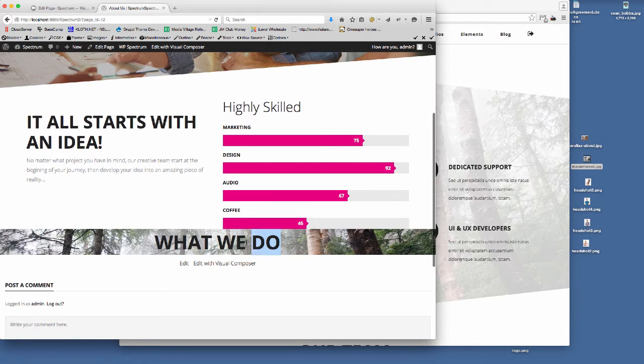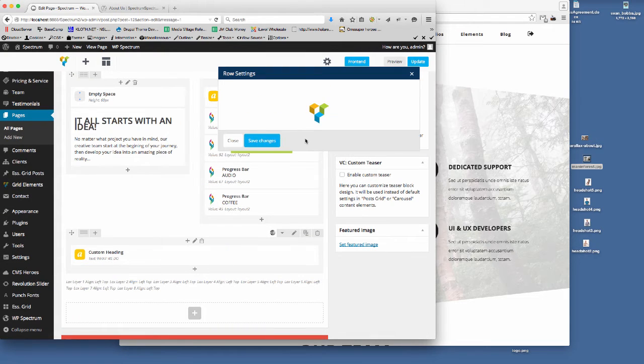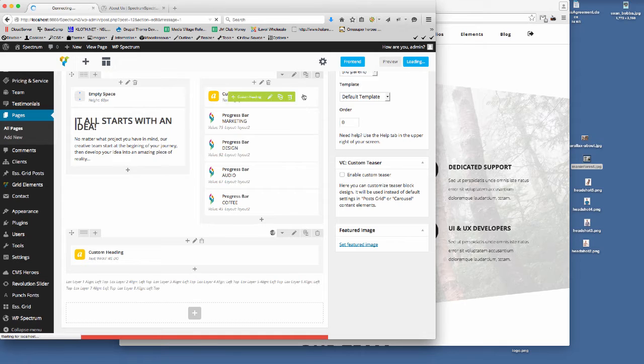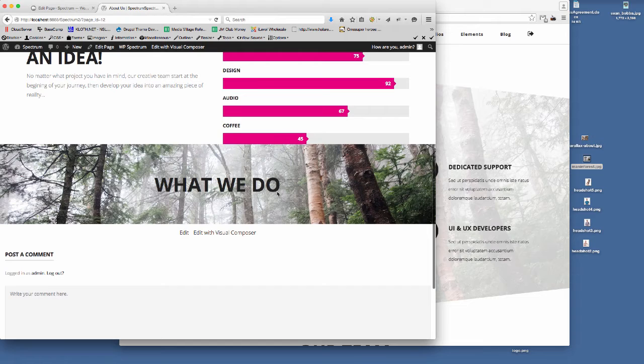So the next thing, I'm going to pad this out slightly so we can start to see more of the background image. So if I just go back to the row and edit the row, the design options, and we'll just set this to 80 pixels, and we'll save that. Update that now. And then if we refresh the page, we can start to see more of that image.